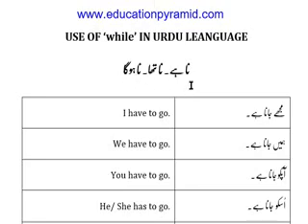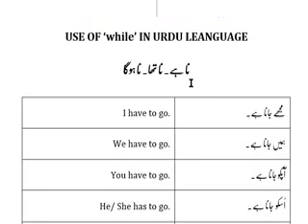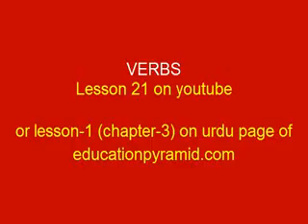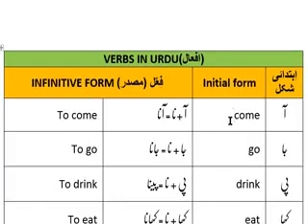If you have attended my previous lessons, while discussing the verbs in lesson 21, we have seen that if we attach to with a verb in the beginning, like to come, to go, or to drink, this is called the infinitive form of the verb. Infinitive form means that this form is not referring to any time period.